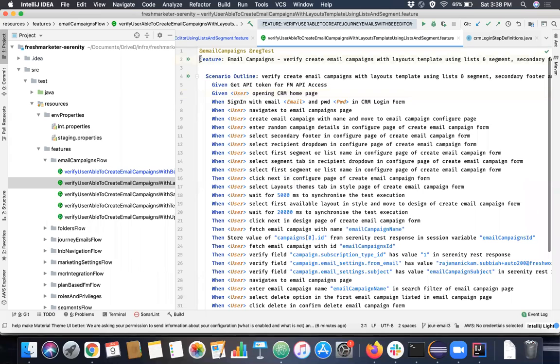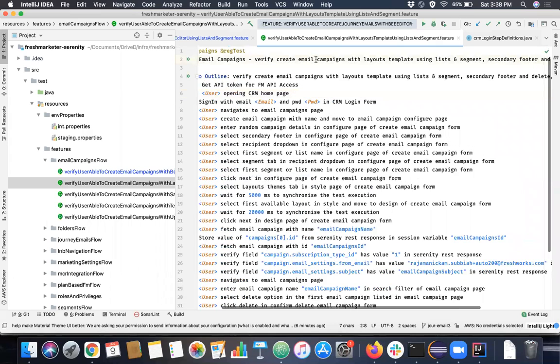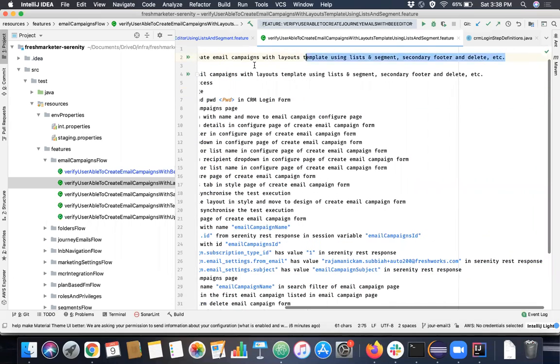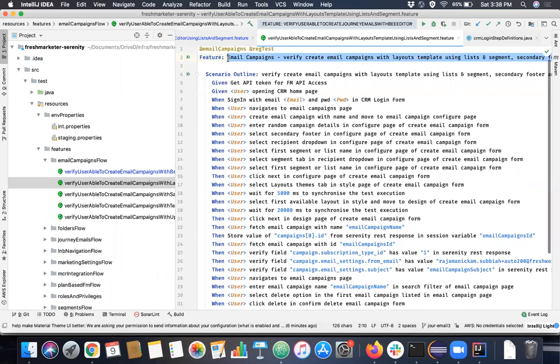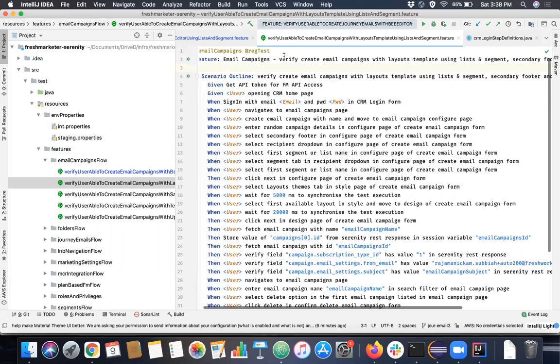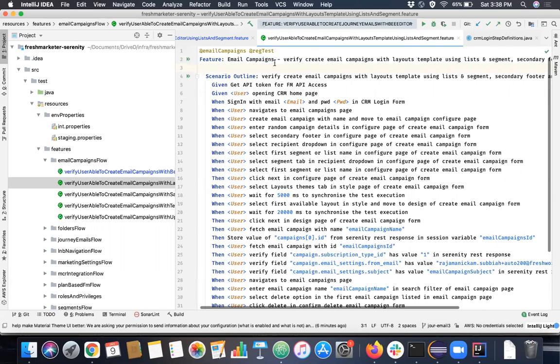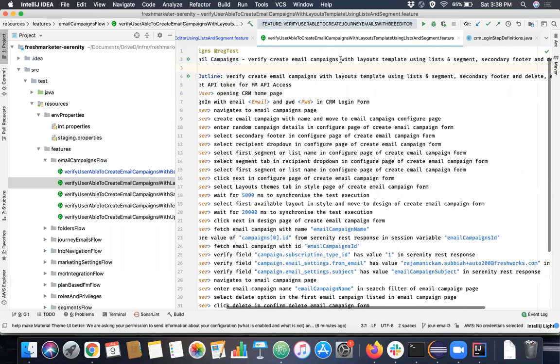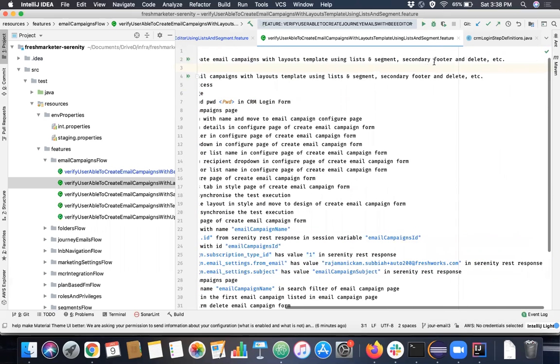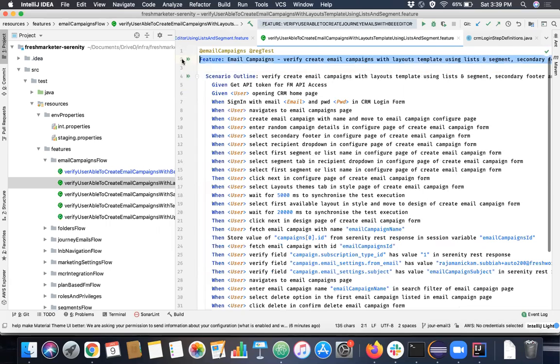We have this keyword called feature. Whatever we give in this feature keyword is a description for the entire feature file, saying this feature file is going to handle all these test cases related to this feature. For example, in our scenario, this feature file is related to creating an email campaign, verifying it, selecting a template, selecting a footer, and finally deleting it. All these things this feature file is going to do.